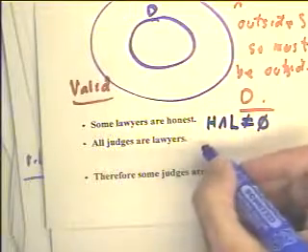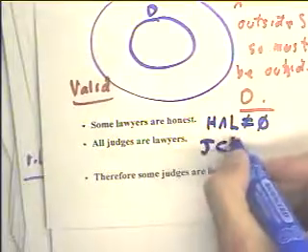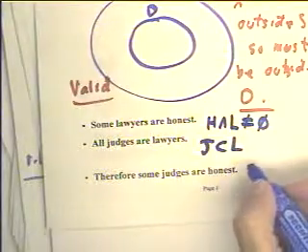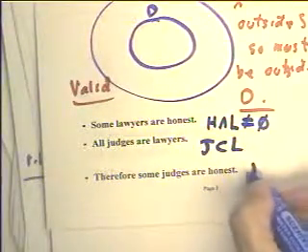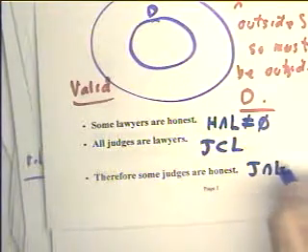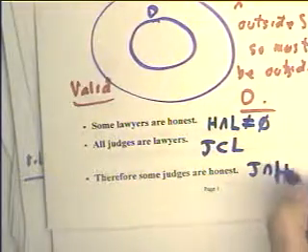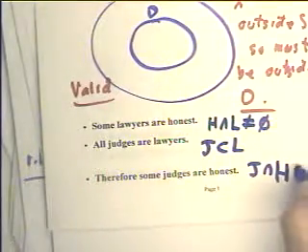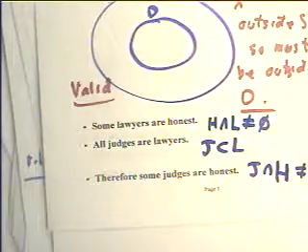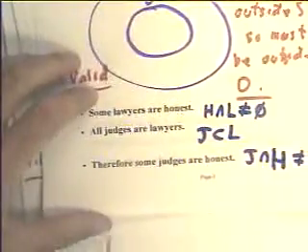Okay, all judges are lawyers means the set of judges is a subset of the set of lawyers. And the conclusion is that the judges intersect, oops, that should be an H, we'll just make the L into an H, that the set J intersection H is not empty. That's what it comes down to in set theoretical terms, but let's see how we might draw this.